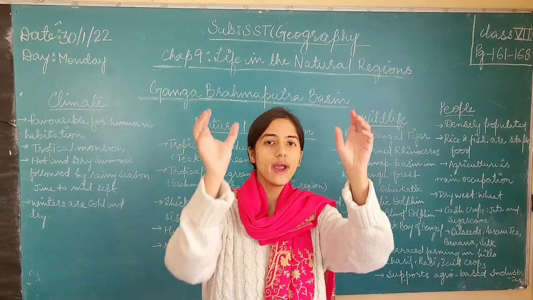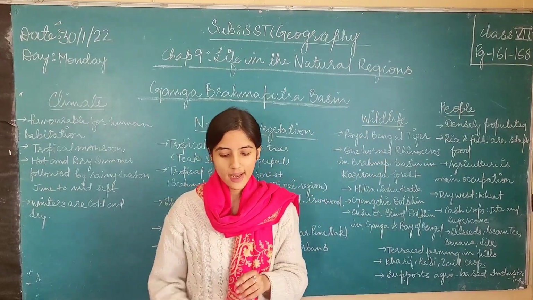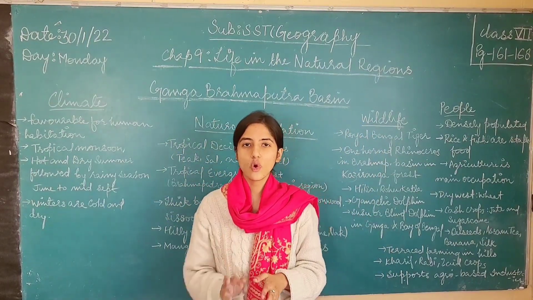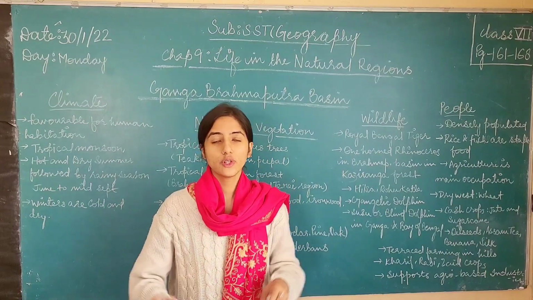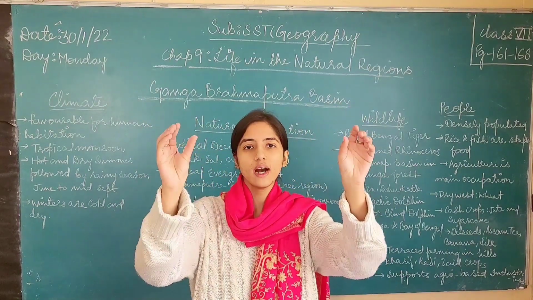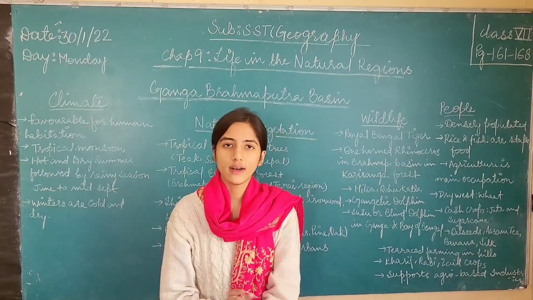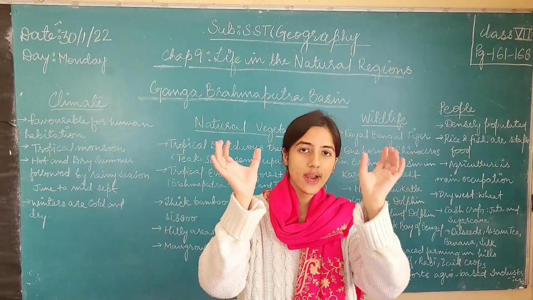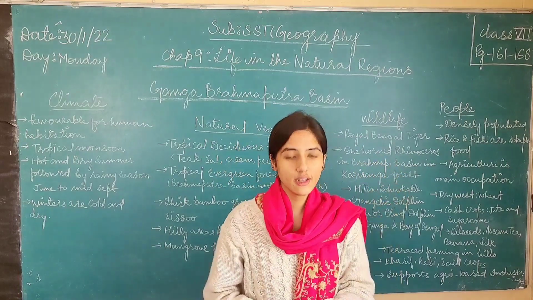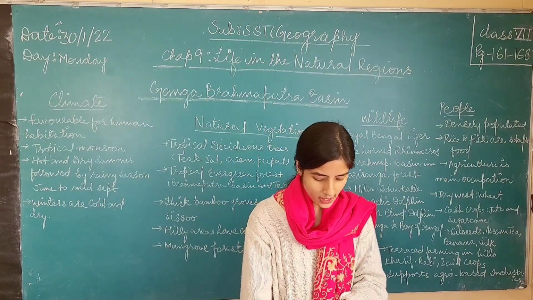First, it starts as two head streams. What is the meaning of the word head stream? Head stream means a stream that is the source of water. So the two streams that are the source of water for the river Ganga are the Bhagirathi and the Alaknanda, and later on they join to form the river Ganga. These two head streams start from the glaciers in Gomukh, which are the Gangotri glaciers.